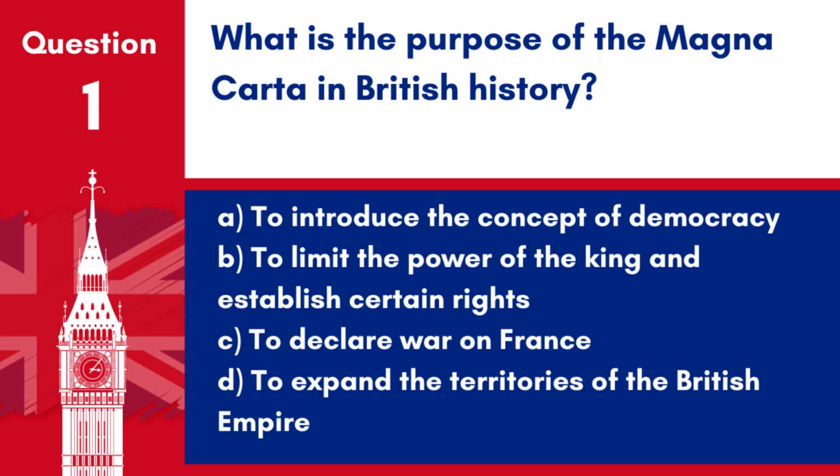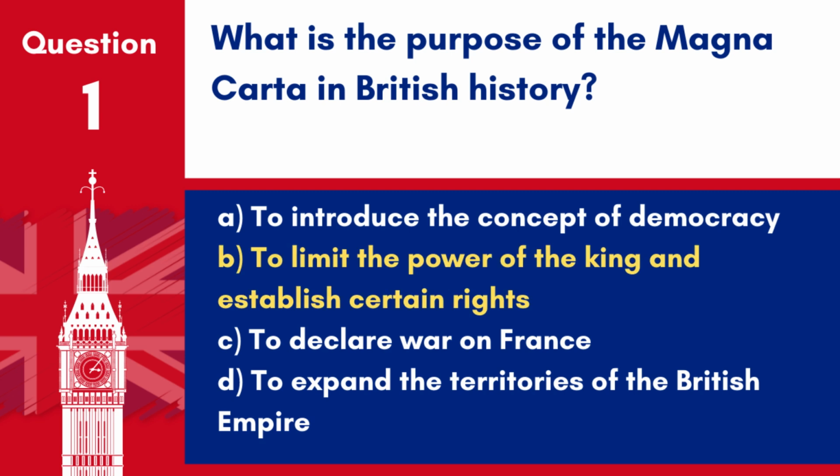Question 1. What is the purpose of the Magna Carta in British history? A. To introduce the concept of democracy. B. To limit the power of the king and establish certain rights. C. To declare war on France. D. To expand the territories of the British Empire.